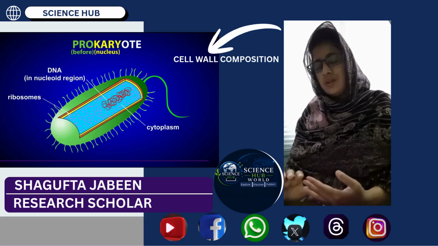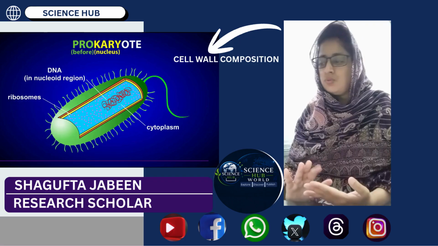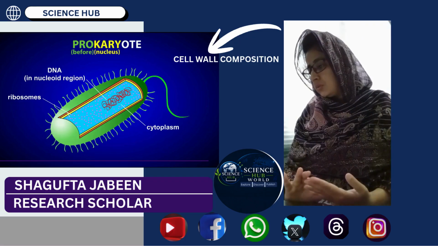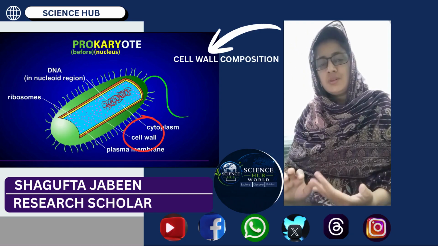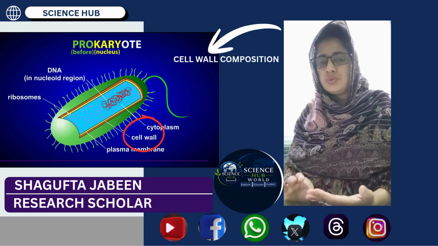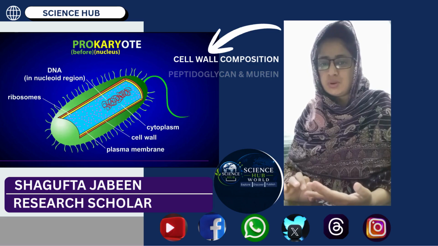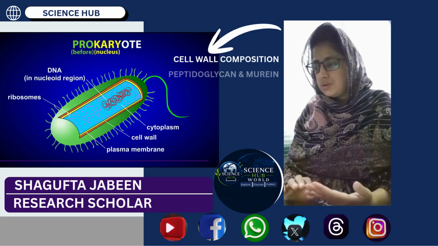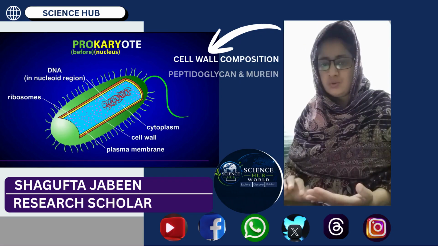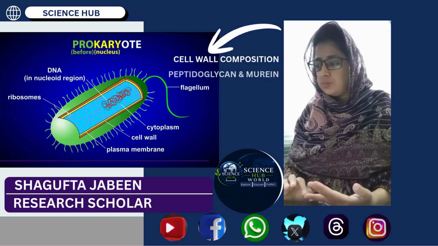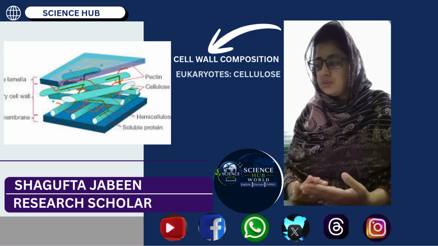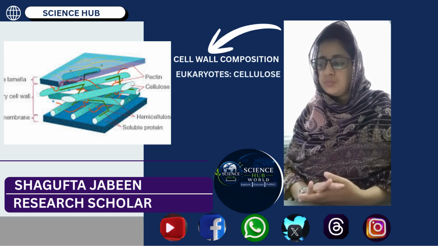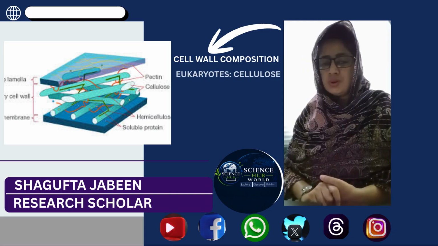Next is the cell wall. The cell wall is present around the cell membrane, or we can say the plasma membrane. The composition of the cell wall is also different in prokaryotes than in eukaryotes. In prokaryotes, it is made up of peptidoglycan or murein, as in bacteria. And in eukaryotes, the cell wall is mostly composed of cellulose.